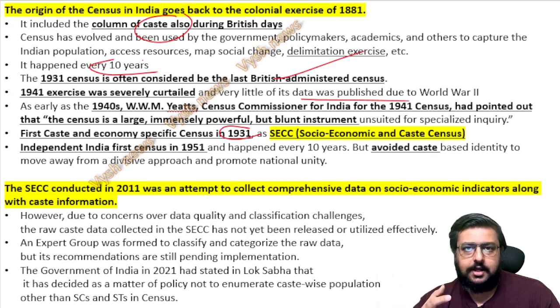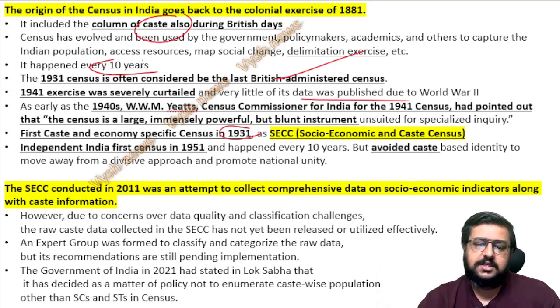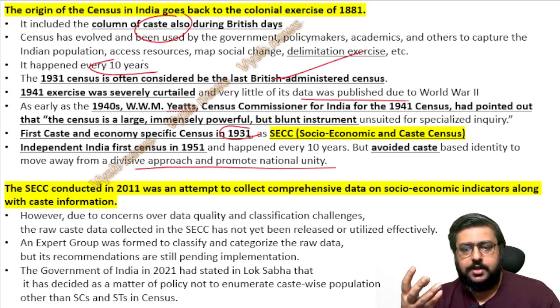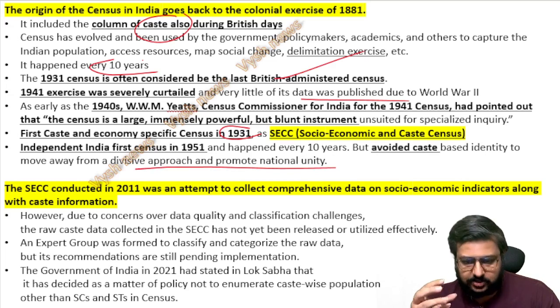In independent India, in 1951 we had the first census, but from that time our governments made a good decision that we will avoid caste. We will not put that column because we don't want to again divide our country. Britishers have done that enough. So to promote national unity and to eliminate the divisive approach, we avoided the caste column.